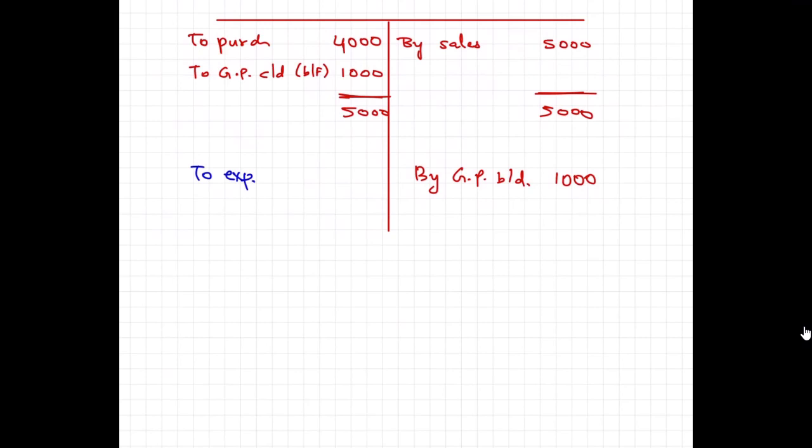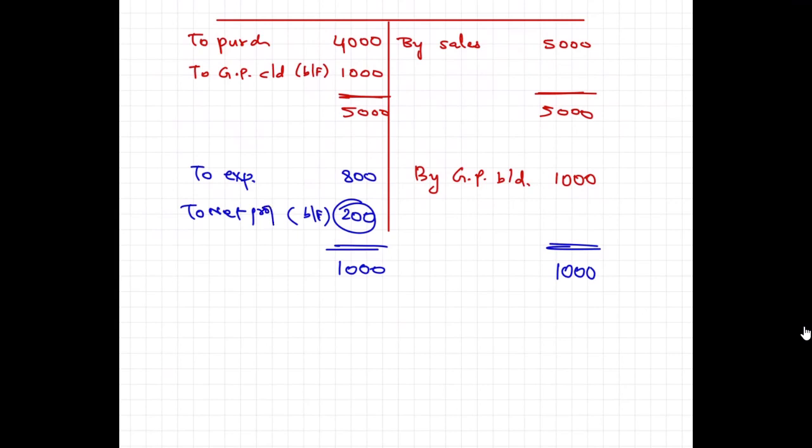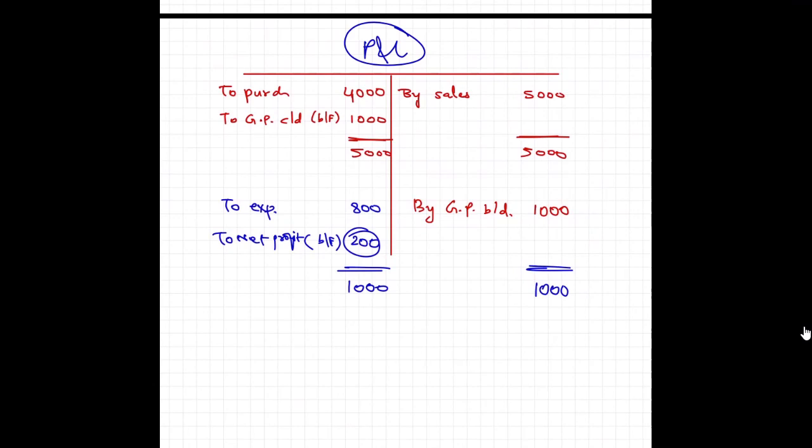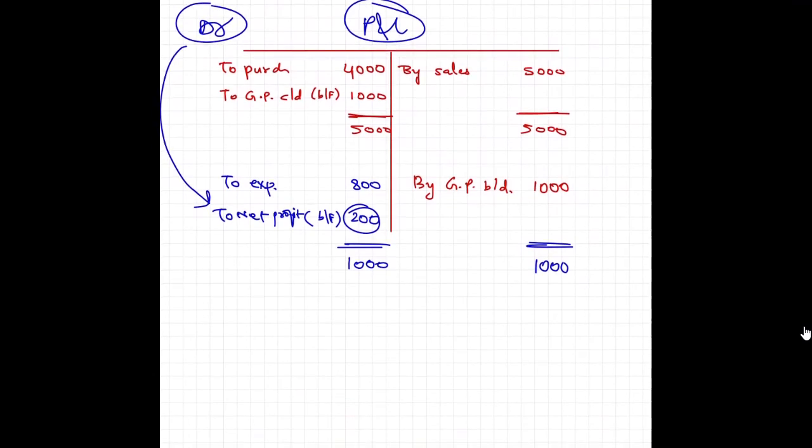Now we have expenses. Let's say I have expenses of 800 rupees. Now you can see I have a gross profit of 1000 and I have an expense of 800. So what is the loss or profit? Sir, I have a profit. And for profit, I will write here the balancing figure. So here I will write net profit. So what I have done, I have debited my P&L account. What will I credit? I will increase my capital.